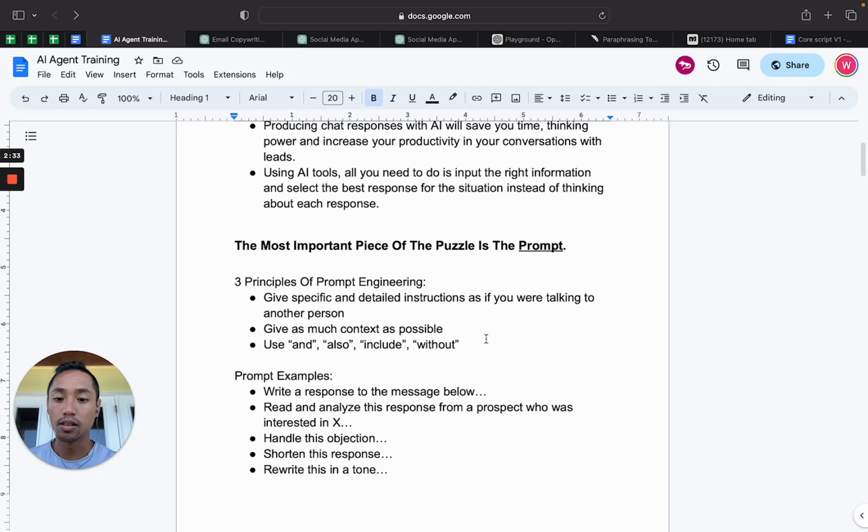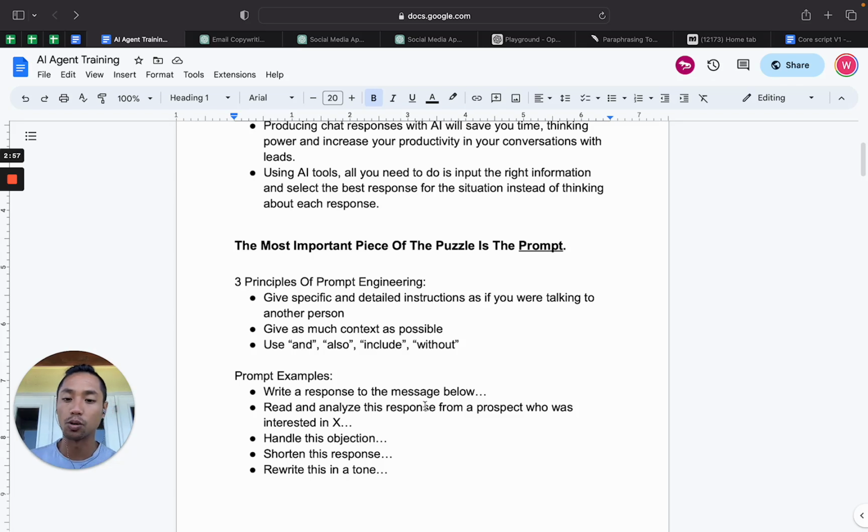Number two, read and analyze the response from a prospect who was interested in, let's say, cryptocurrency. What the AI would do is take the response that you pasted in there, and then it would spit you back an analysis. It would actually give you a paragraph about the response. Number three, handle this objection. So you could copy and paste the response in there.